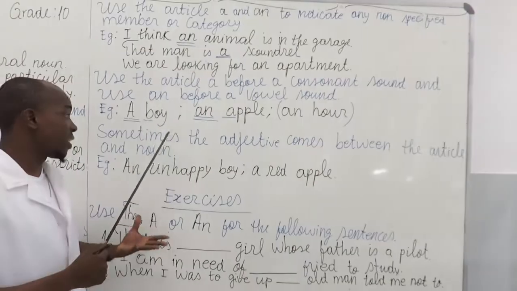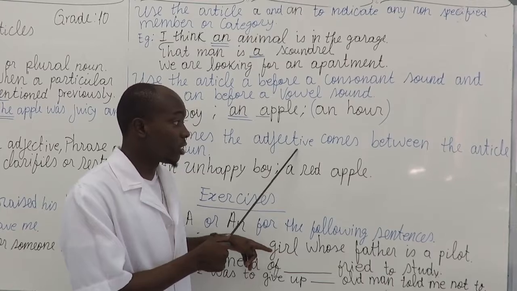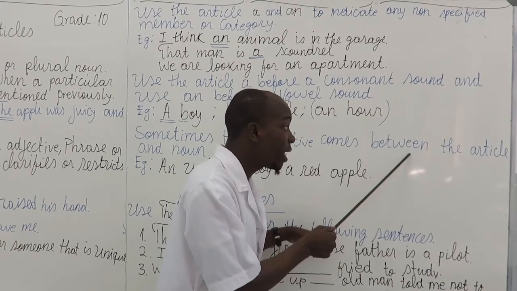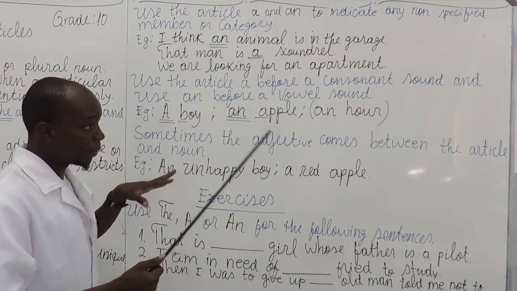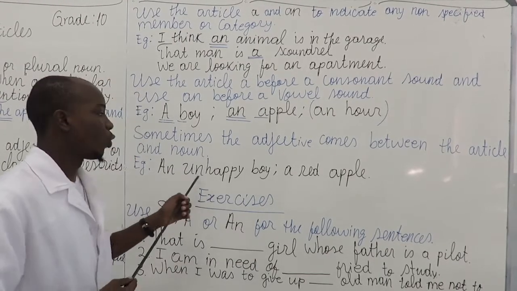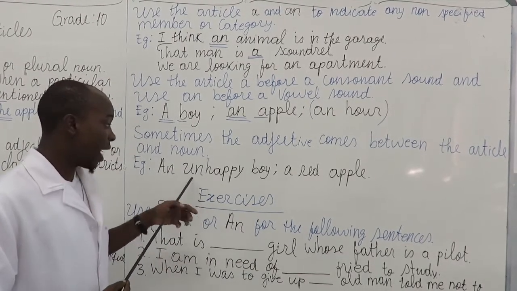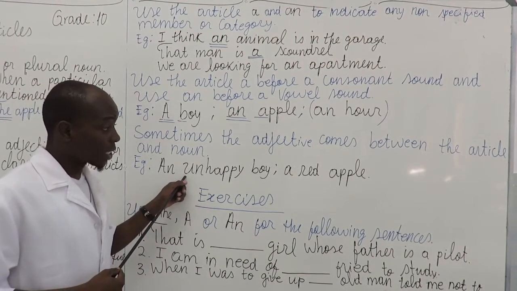But we also can see that sometimes the adjective comes between the article and the noun, yeah? So, an unhappy boy. We know that unhappy is an adjective, and unhappy starts with a vowel sound.